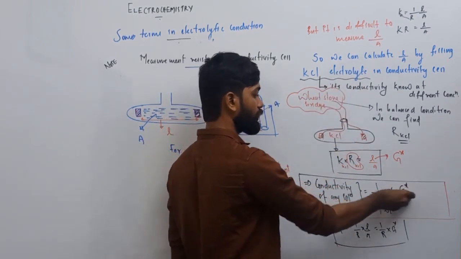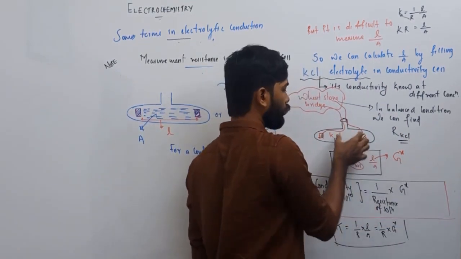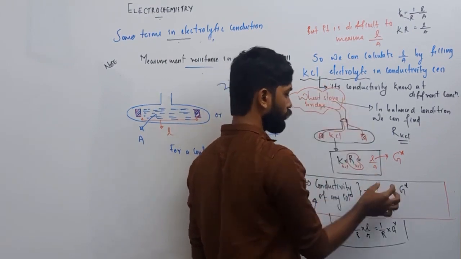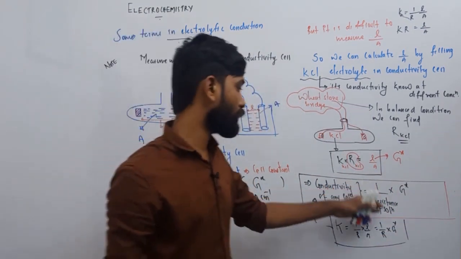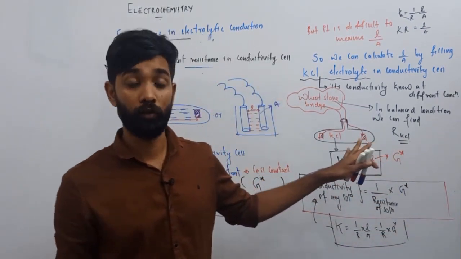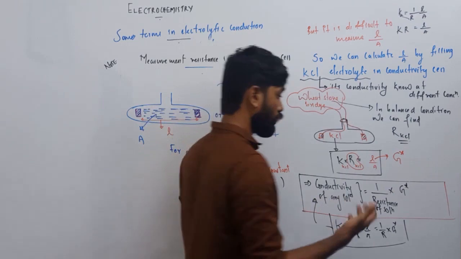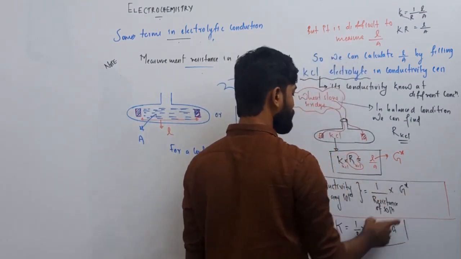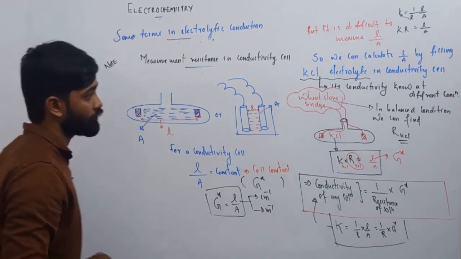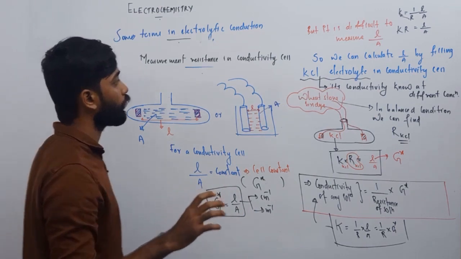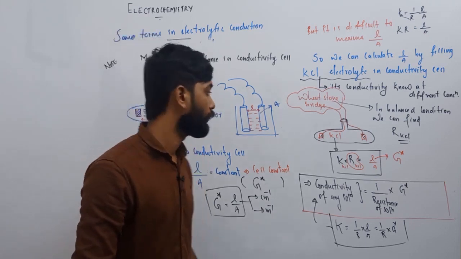Once I know the G star, it always remains a constant. So G star is fixed. Then we can place any electrolyte here, and with the help of the Wheatstone bridge, we can find its resistance. If I know the resistance, then the reciprocal of resistance into the already found G star, simply multiply, and you obtain the conductivity of any solution. This is how the measurement proceeds. I think you got an idea about your conductivity cell constant and measurement of resistance.